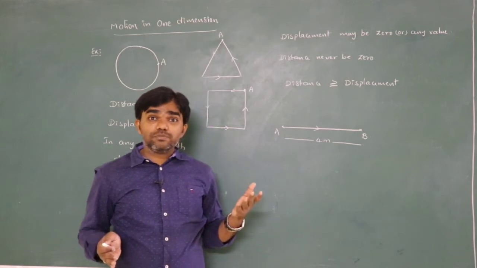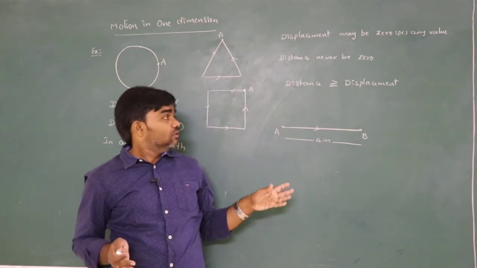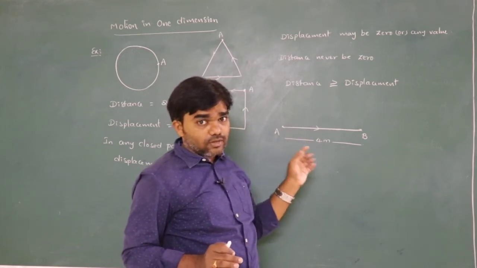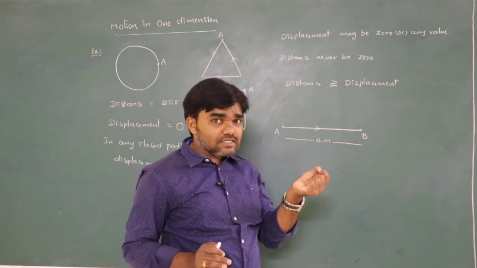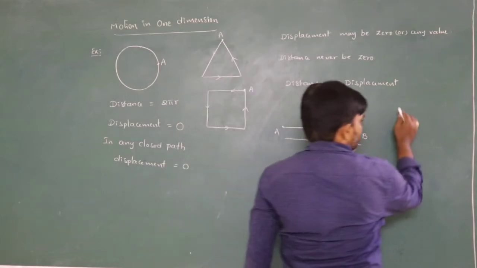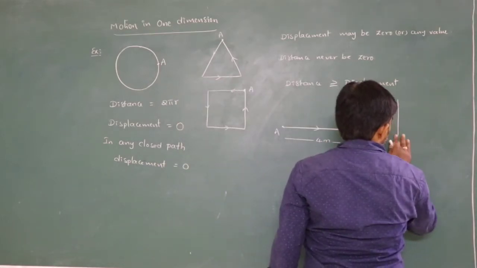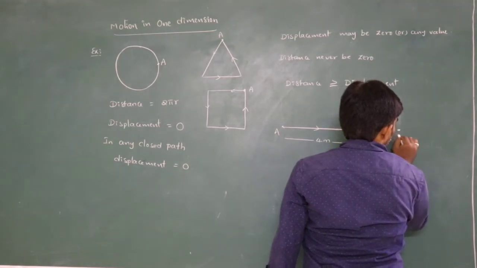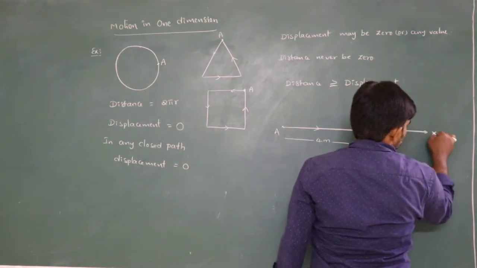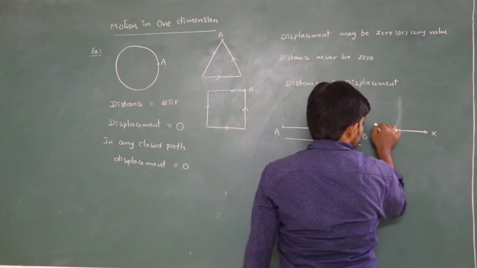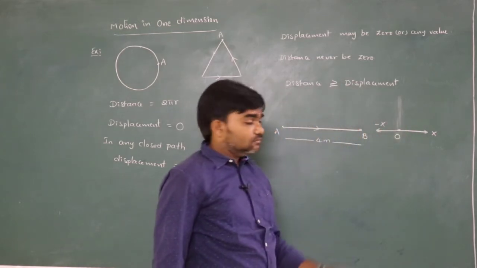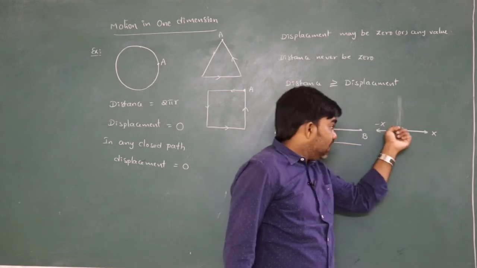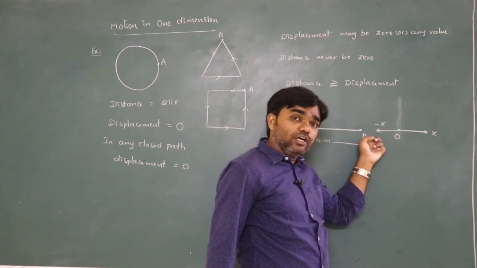Because it is a vector. Previously we discussed that along the x axis it is considered as i cap. For example, it is the origin O. Let us say this direction is considered as positive x and this direction is considered as negative x.